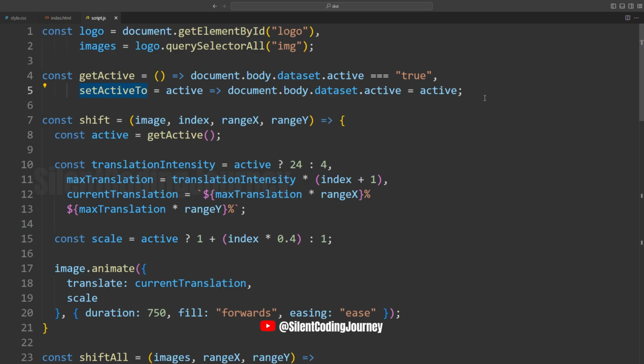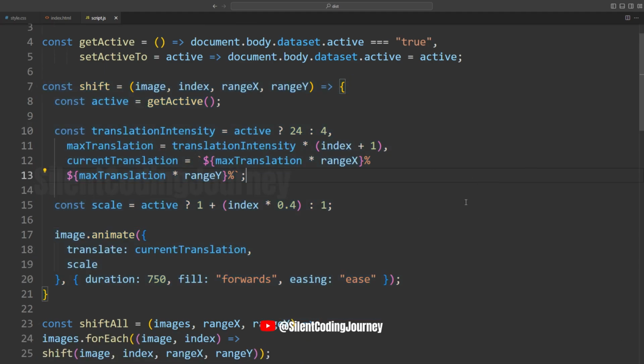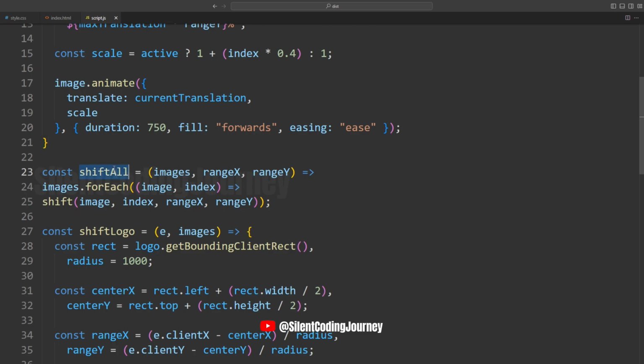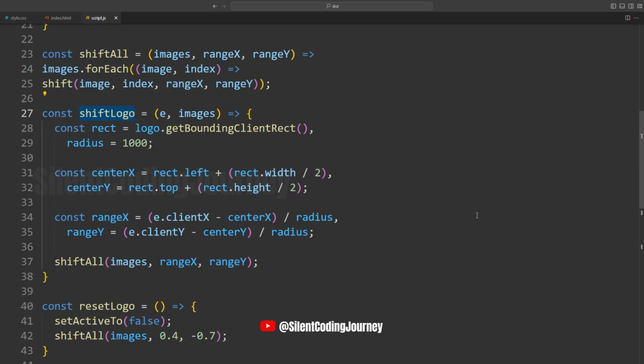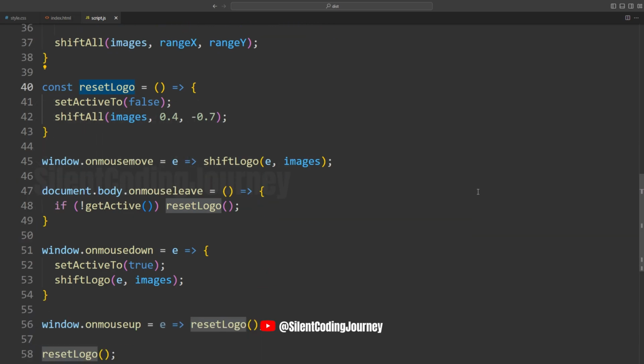We then need to create an image animation function called shift. This function is responsible for moving and scaling the images. Given an image, its position, and the direction of movement, it will produce an animated effect. The shiftAll function then applies this animation to all images. Remember the effect where the logo tracks mouse coordinates? We add a function called shiftLogo here, which uses the mouse's position to calculate the values for rangeX and rangeY, and then calls shiftAll to move all the images. If the mouse leaves the page or is released, the resetLogo function brings the logo images back to their original positions.